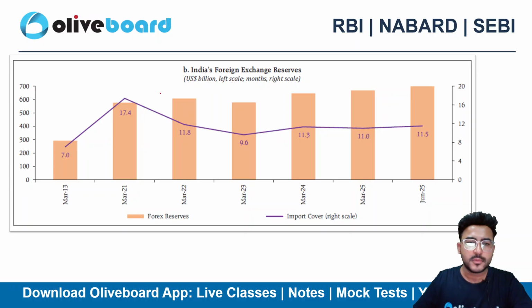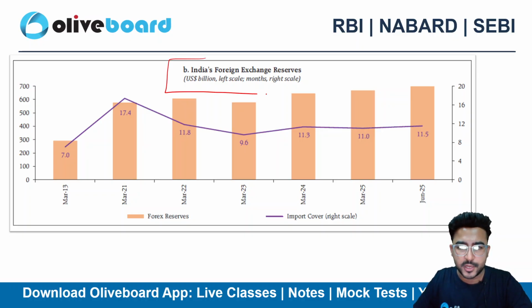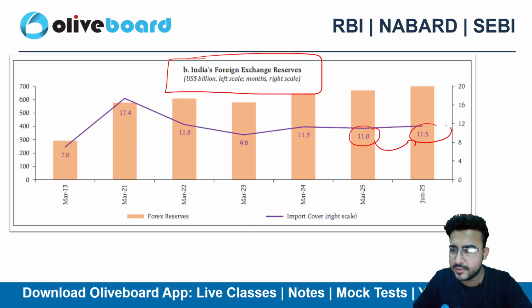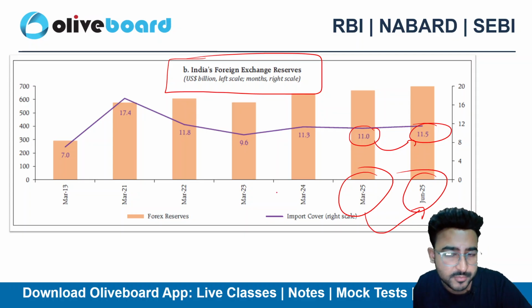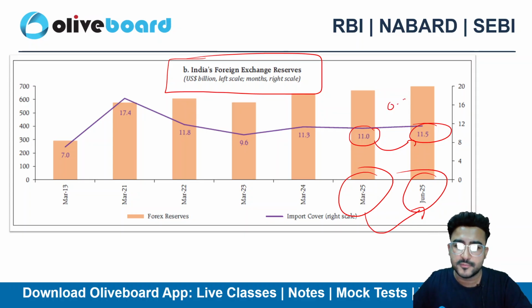Okay, so here we can see that India's foreign exchange reserves curve is basically flat as of now. There is a slight increase of 0.5 here, from 11 to 11.5, right? I'm comparing June 2025 with March 2025. There is a 0.5 increase as of now. I'm talking about the forex reserves, right?